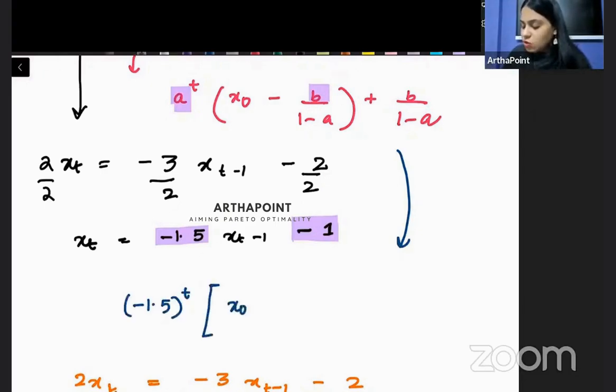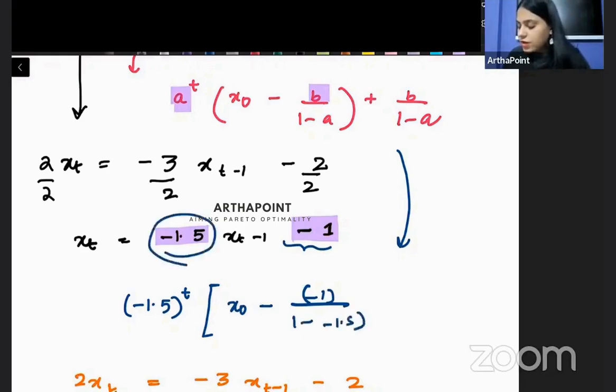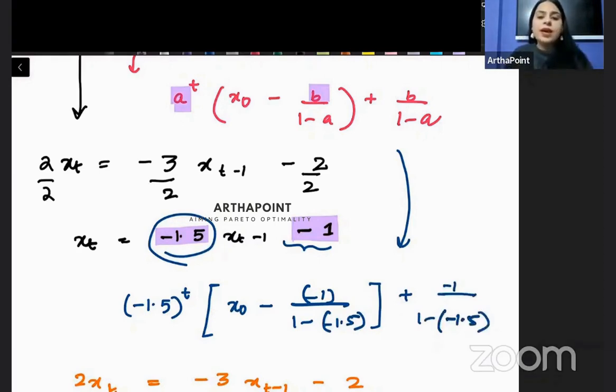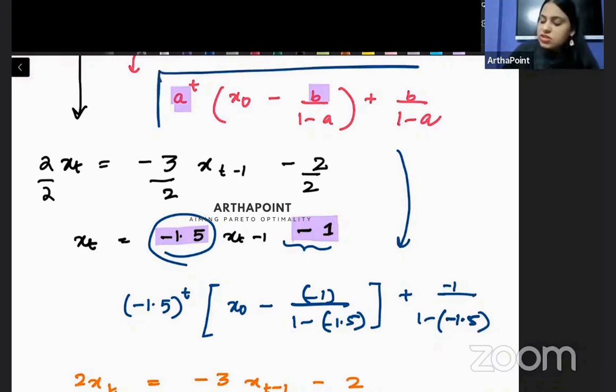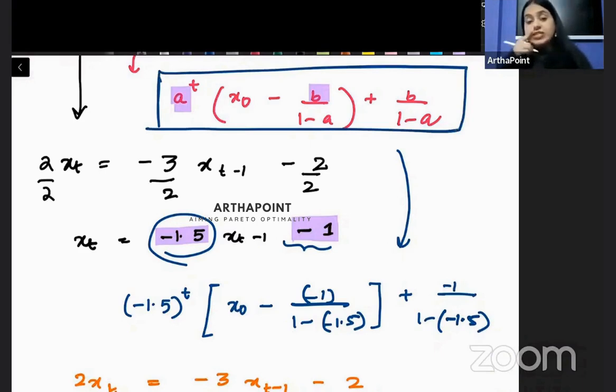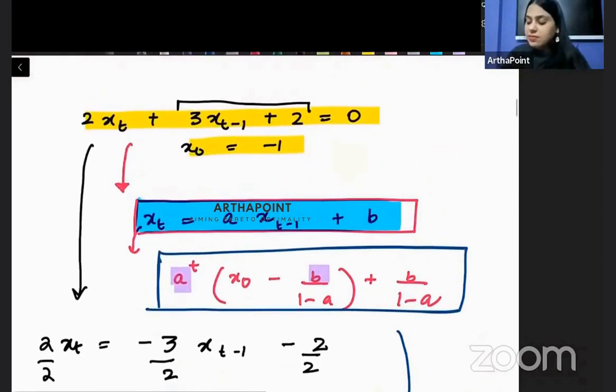Then I will have x naught minus B, which is minus 1, upon 1 minus A, which is minus 1.5, plus B is minus 1 upon 1 minus A, A is minus 1.5. हाँ बेटा, am I okay? Is that making some sense? So I have just written this in the general formula, but to write this I wanted A and B, and I can only derive this A and B once I bring this equation in this format.